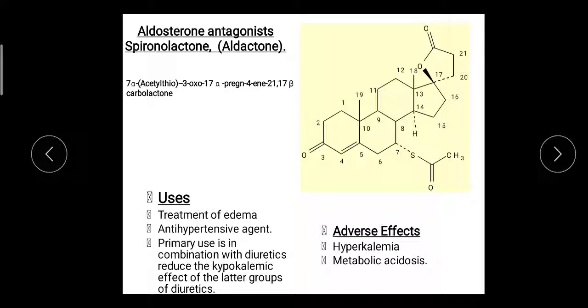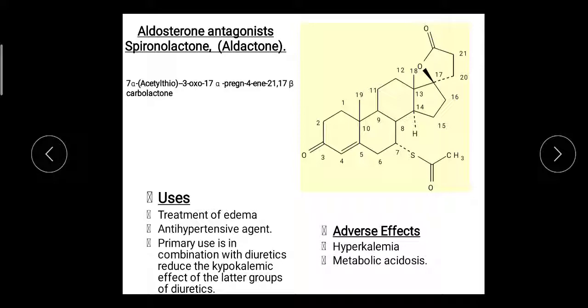And along with this ring there are carbons 18, 19, 20 and 21. This 21 carbon nucleus is called pregnane, numbered 1 to 21. Now different substitutions on this ring.